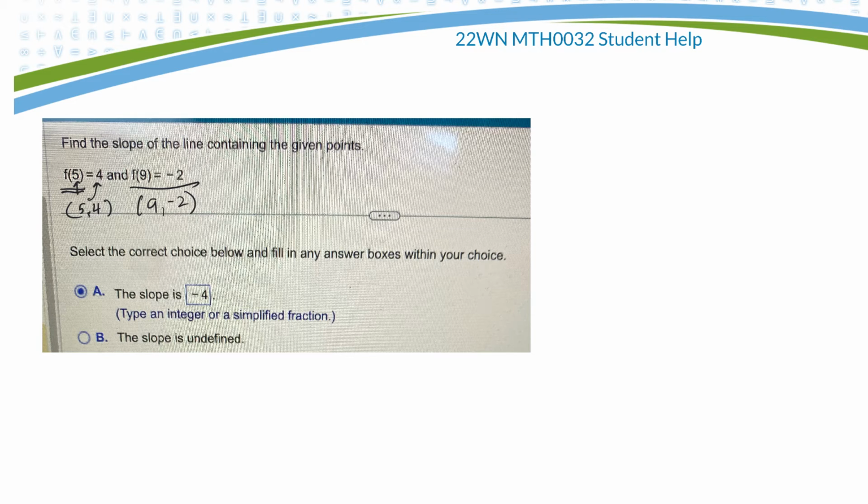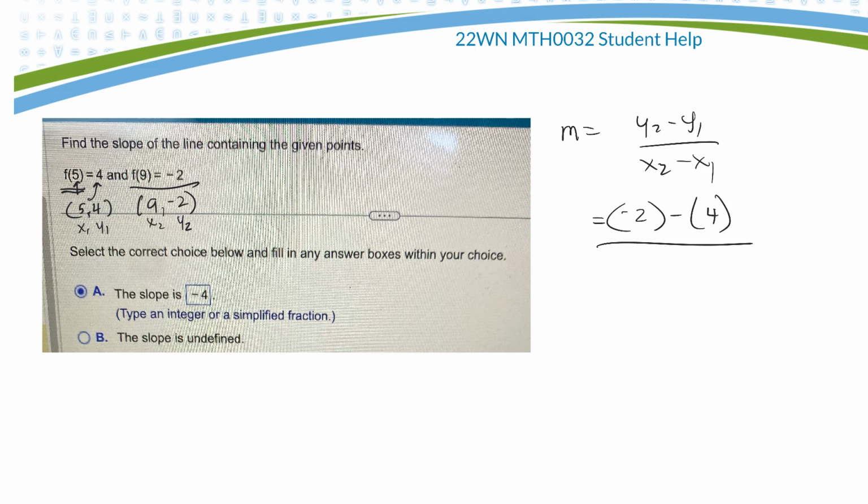So they want to find the slope. So those are my x1, y1, x2, y2. So let's do our formula then. So the slope is y2 minus y1 over x2 minus x1. So y2 is negative 2, minus y1 is 4, over x2 is a 9 minus x1 is a 5.